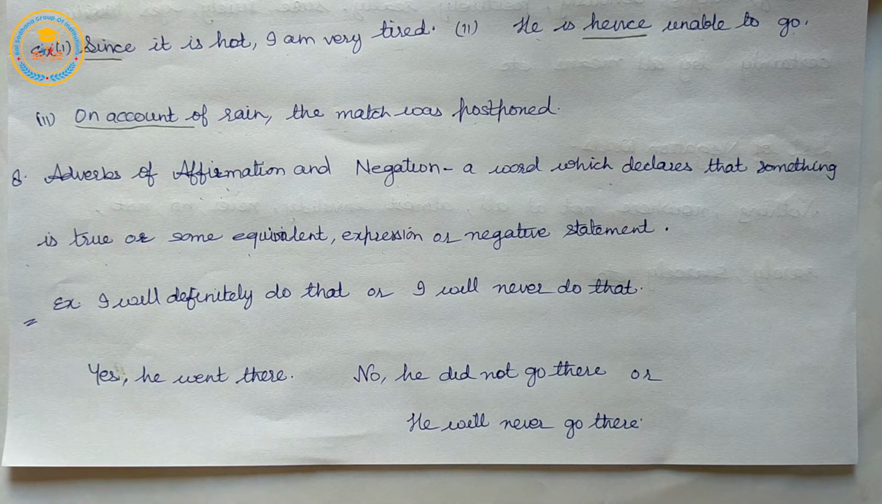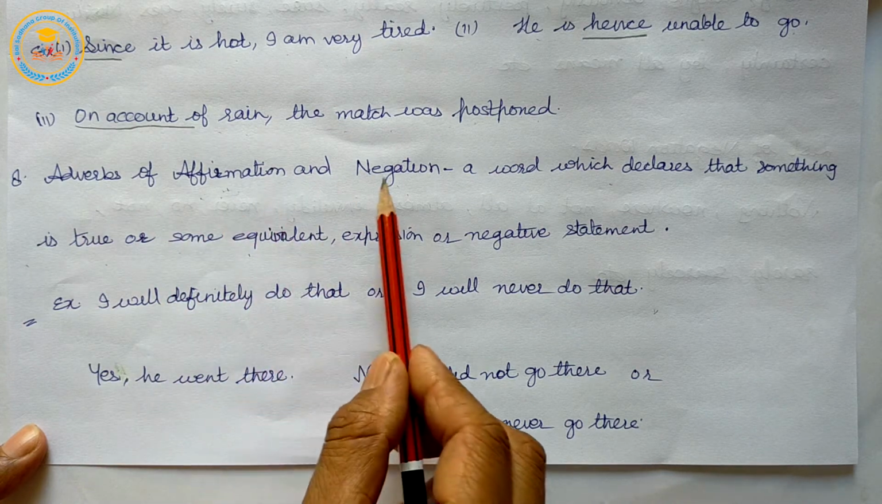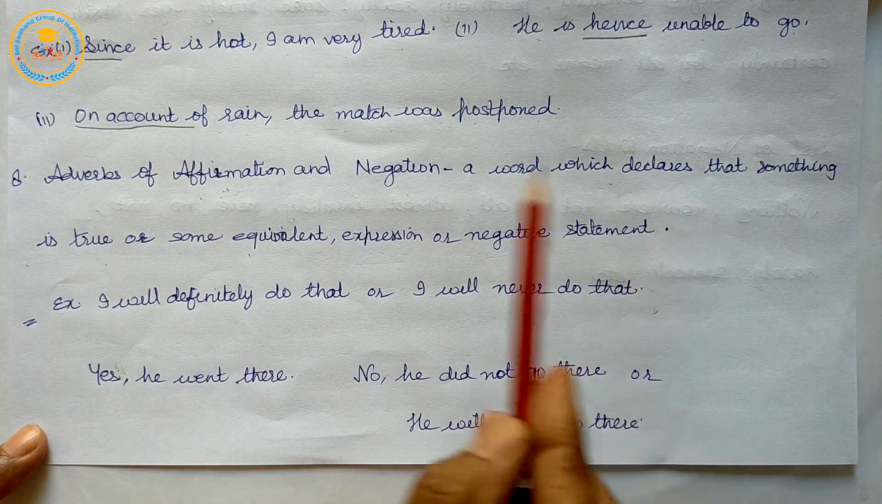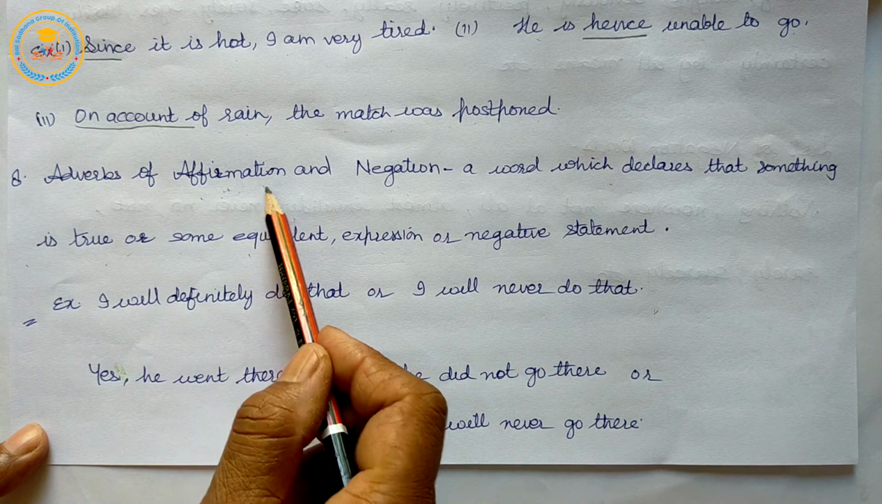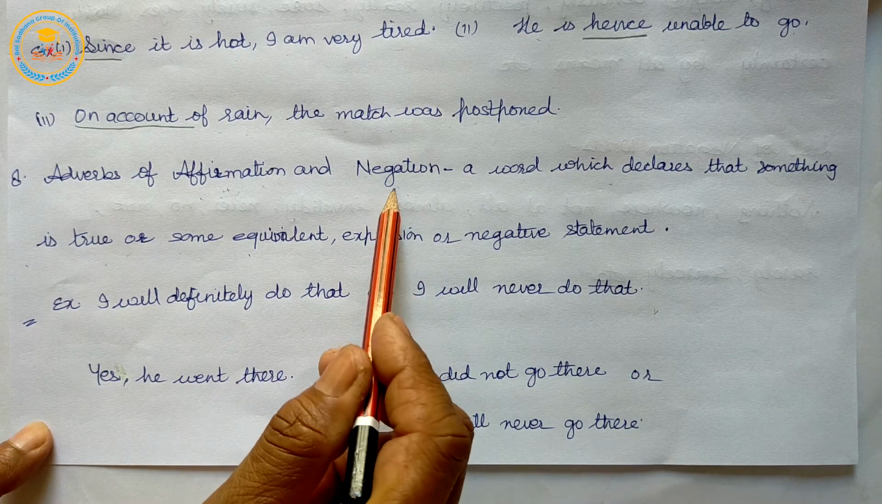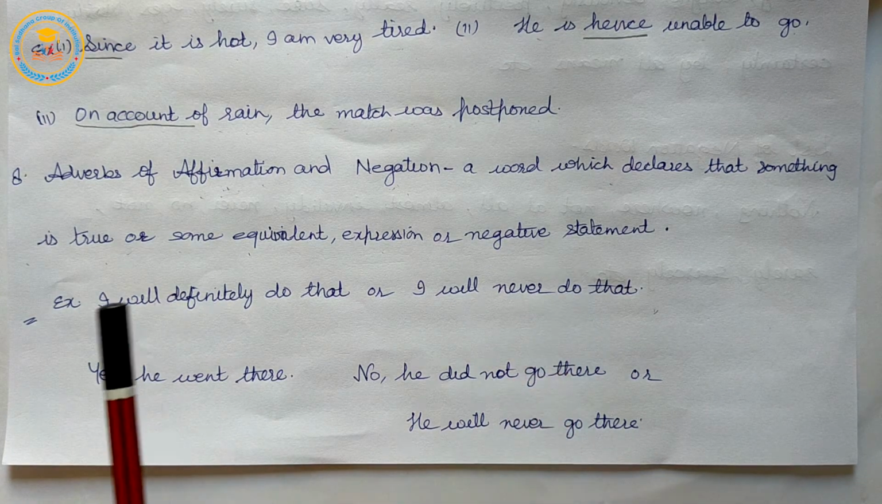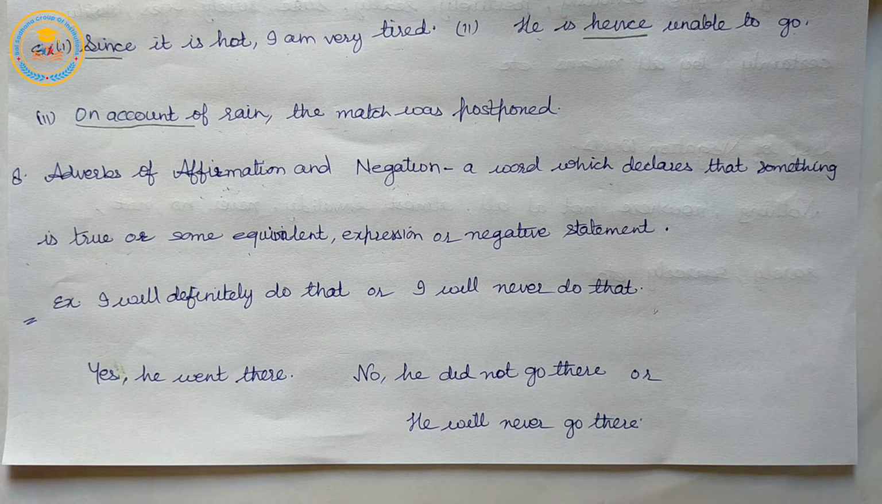Example, I will definitely do that or I will never do that. Affirmative or negative words affirm to the listener that the speaker is going to do, or not do, that task which is being talked about.